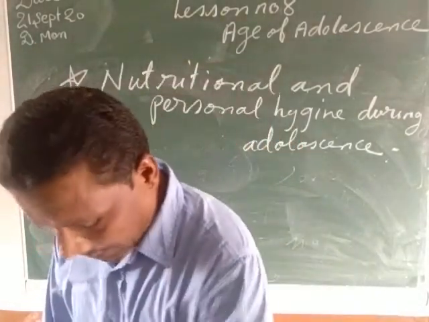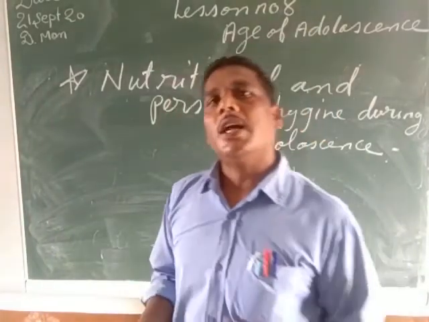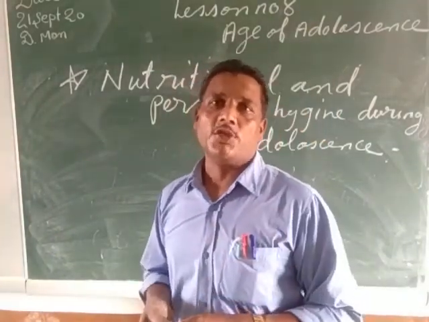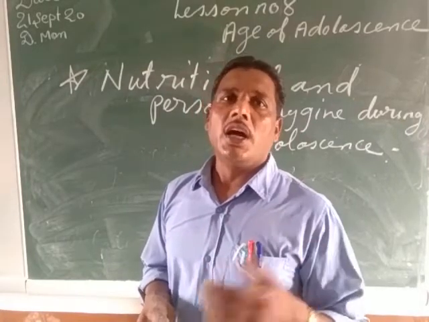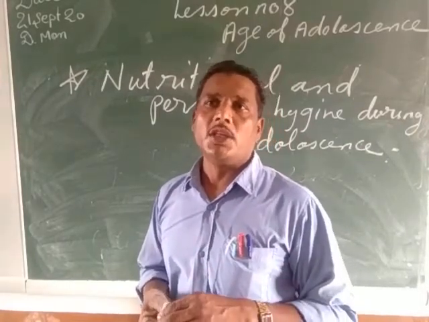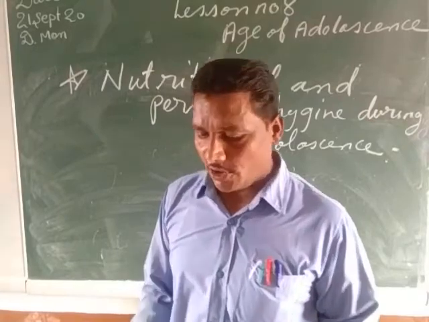Now second thing, my child, as we have seen, the girls start menstruating during the age of adolescence. So the girls should take a diet rich in iron and zinc, because iron and zinc are very important for the girls since they start menstruating at this age of adolescence.